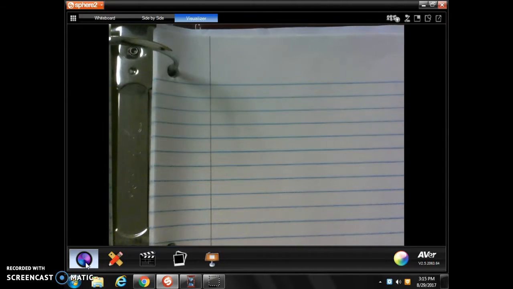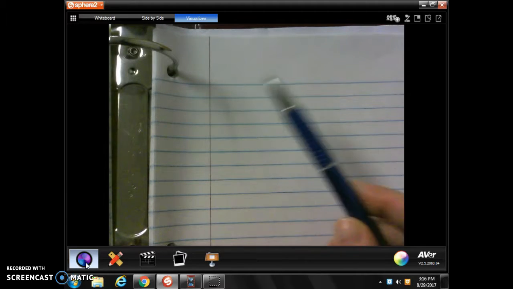Now remember, our first rule in the way that we live in our notebooks is that we are writing with a pen, not a pencil. And one of our other rules was that we need to include the date and a title for our notebook entry.